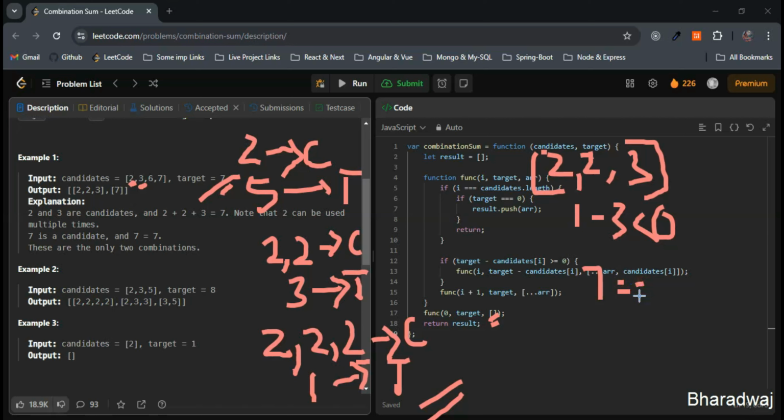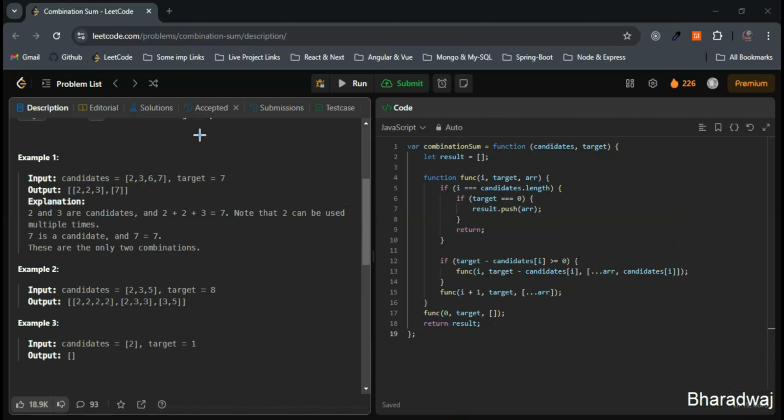So we will check whether this is equal to 7 or not. The target is 7, and 7 is equal to 7. So this is one valid combination we have got. Let me delete this one for now. The first valid combination that we got is 2, 2 and 3. So this is one valid combination.